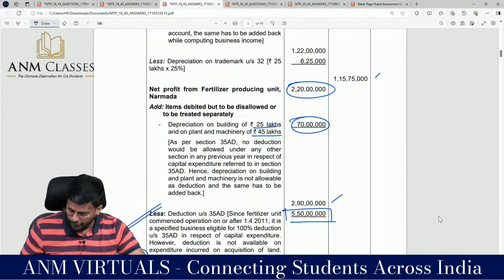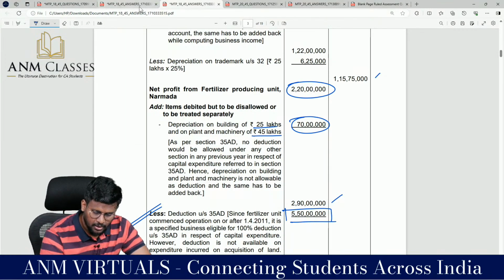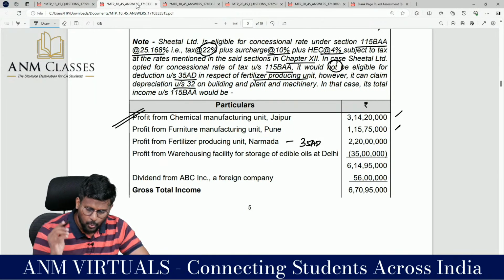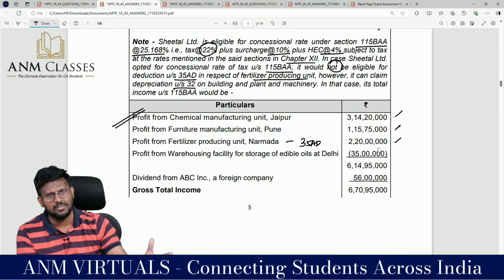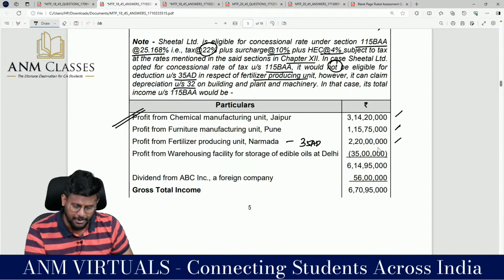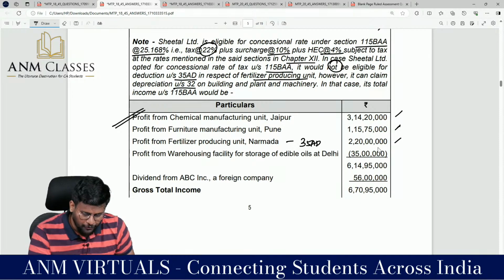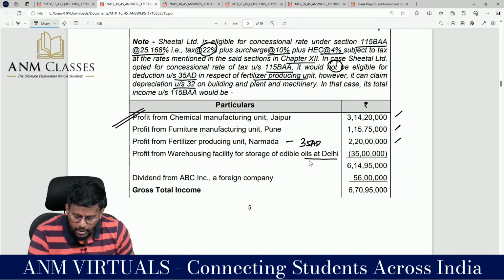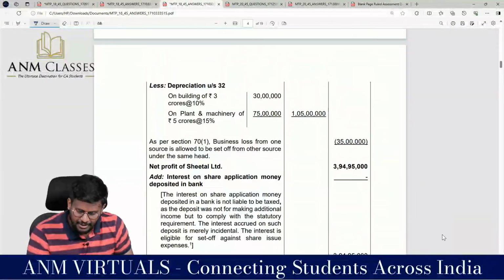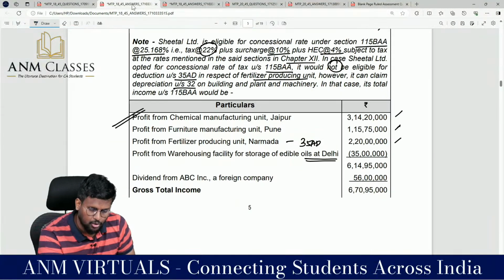So what is the profit given? 2 crore 20 lakhs. On that 2 crore 20 lakhs, sir, they have already reduced the depreciation. So what is the 115BAA figure? 2 crore 20 lakhs, because that 2 crore 20 lakh itself is already after reduction of the depreciation. Okay, sir. So profit from warehousing for storage of edible oil at Delhi, we already calculated it becomes a loss of 35 lakh, and that loss of 35 lakh is normally allowed.